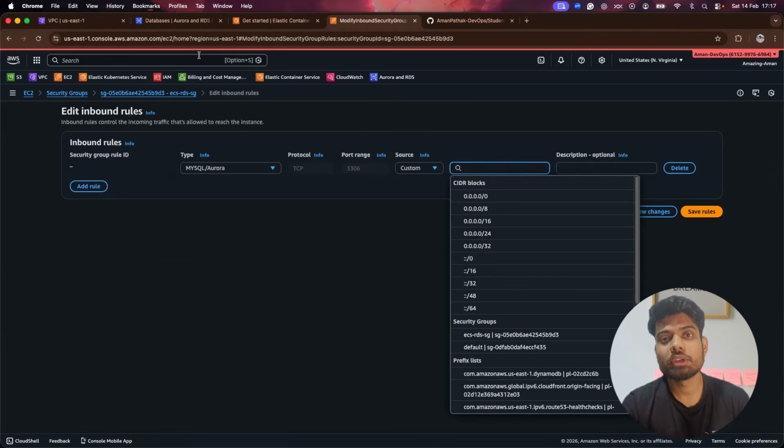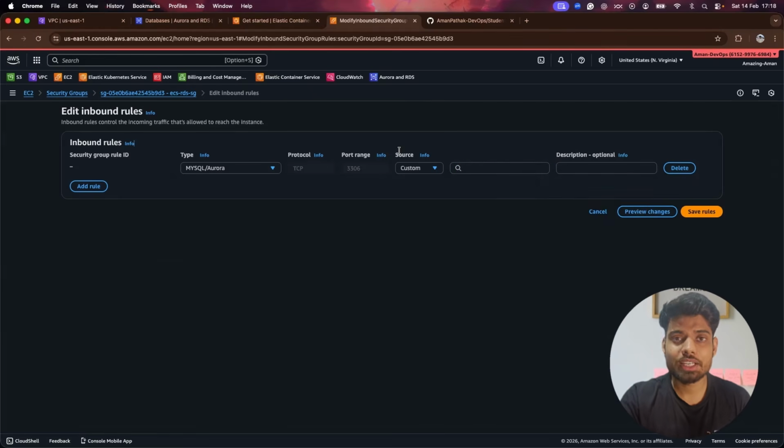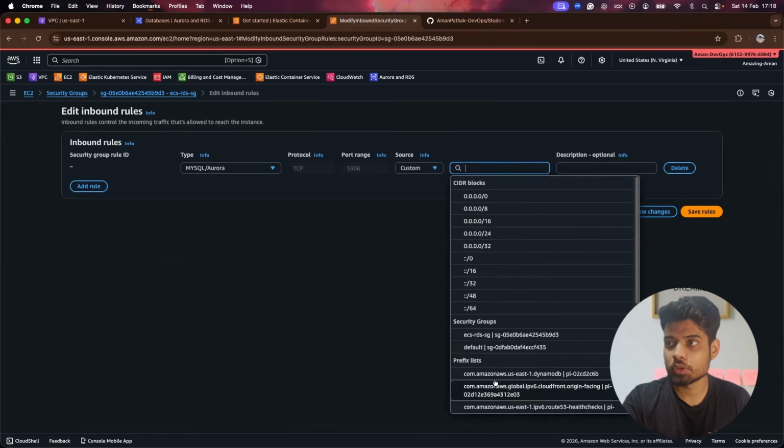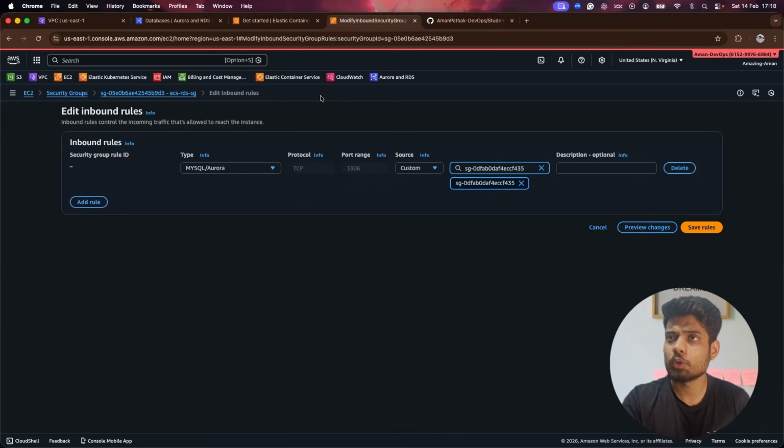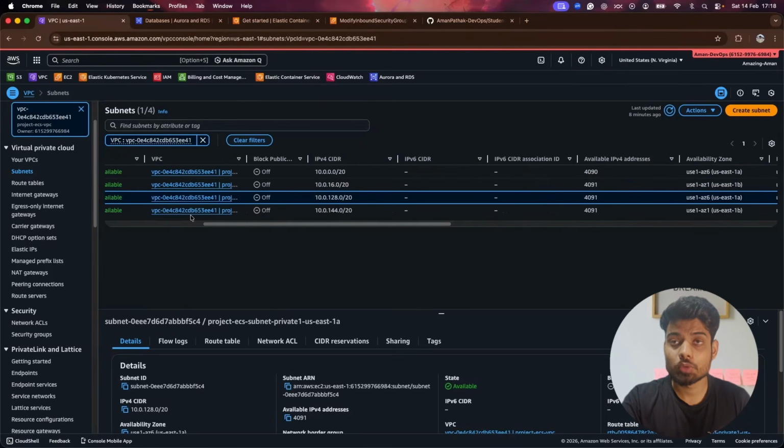So what I'm trying to say here is that our backend needs to communicate with RDS. So for that, we need to have a security group for the backend, and then we will attach the backend security group in this source. Okay, so hope you understand, because we have done the same thing for the two-tier architecture as well when we deployed that. So for now, I'll just go with the default security group. I'll click on this default one, and also I will check whether this is the default security group for our own VPC or the default VPC.